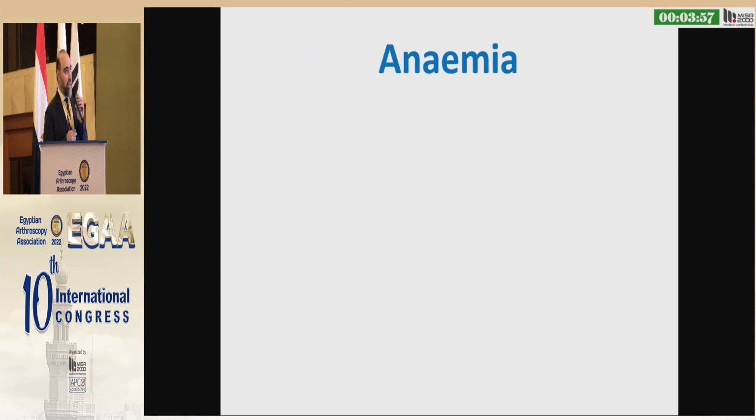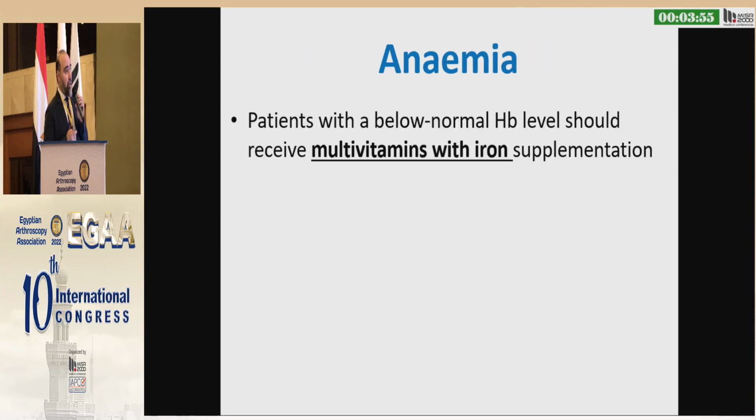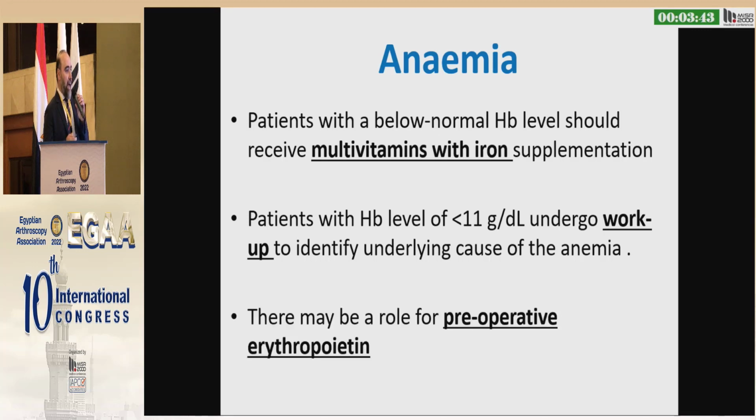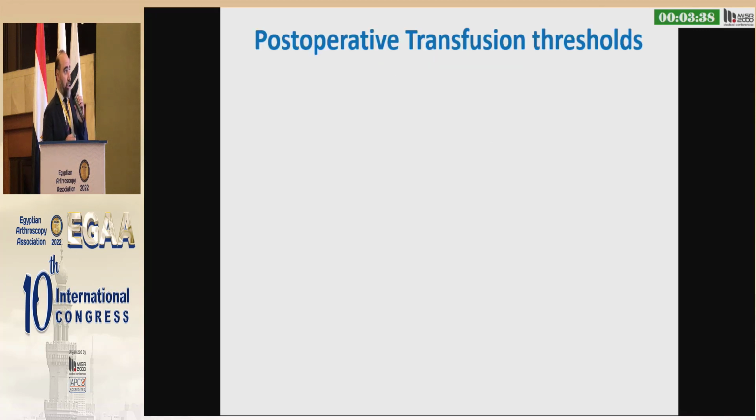We need to optimize this before surgery. Anemia: we also need to supplement our patient with iron, and we need to correct the anemia. And there might be a role for erythropoietin or hematological consultation.